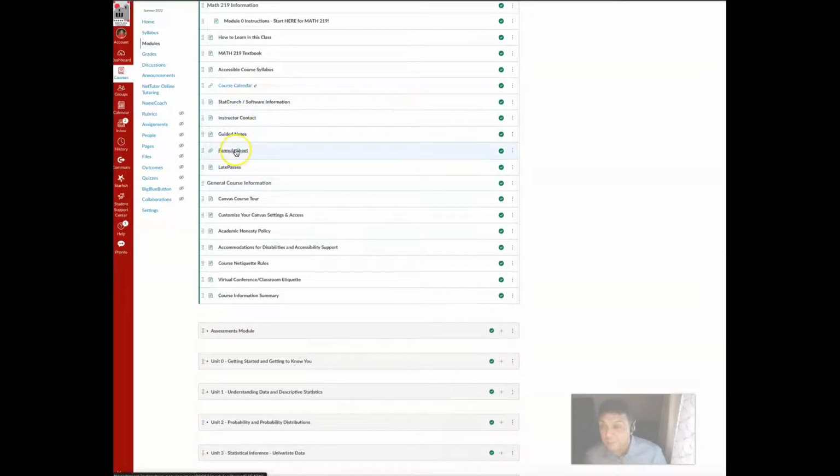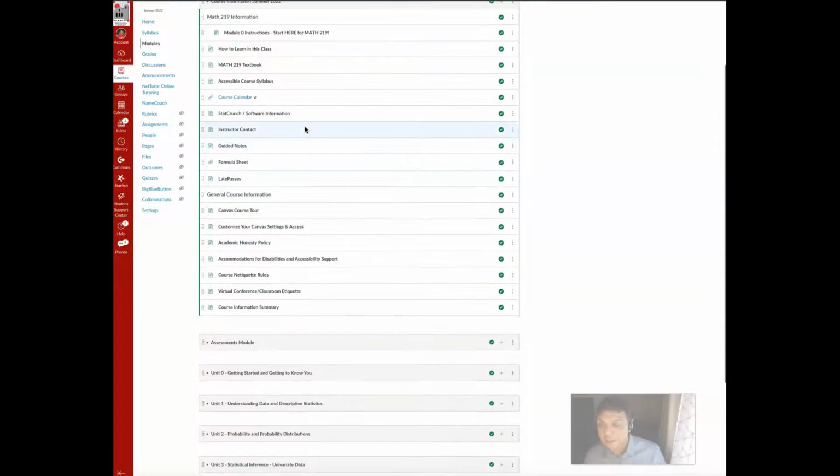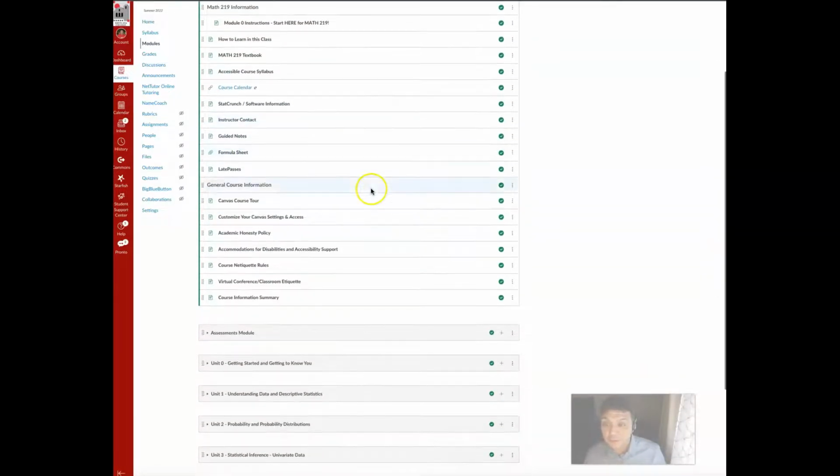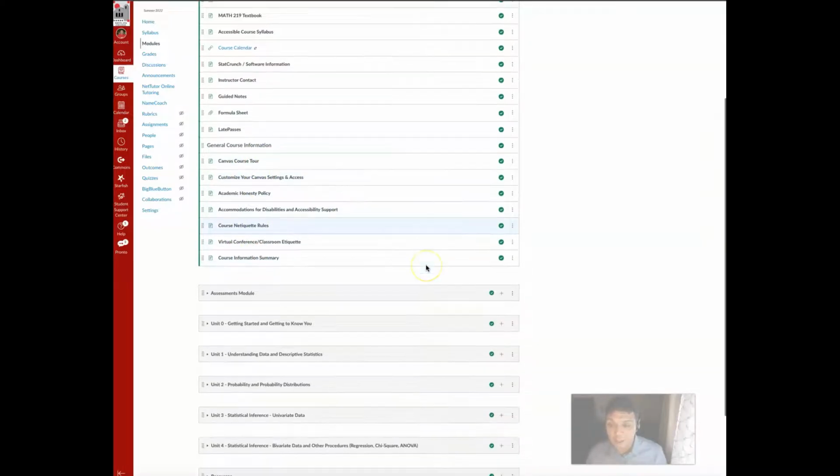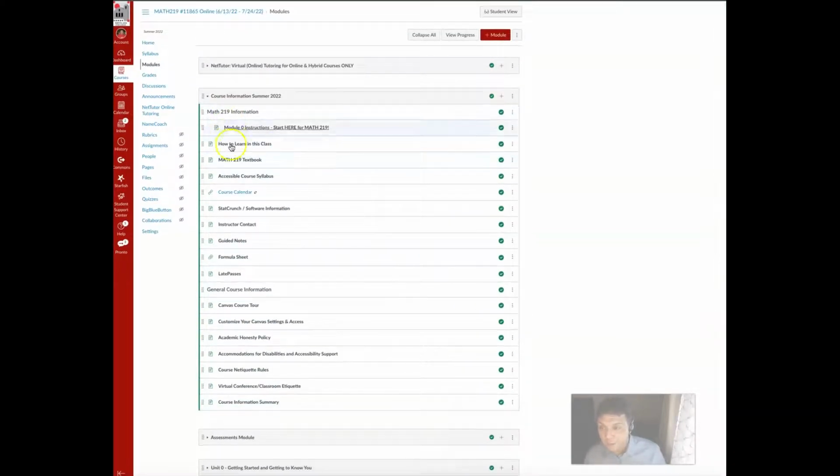What else do we got? A formula sheet to help organize your thinking. So as we get to the midterm and final, I use your notes. A certain set of notes is not open book and search everywhere, but your notes you can use for class, the guided notes and the formula sheet. Let's see what else is here. So that's a lot of information. If you've never used Canvas, then please go through this stuff here if this is your first online class. So all of the information you need, please go through that, please, okay?